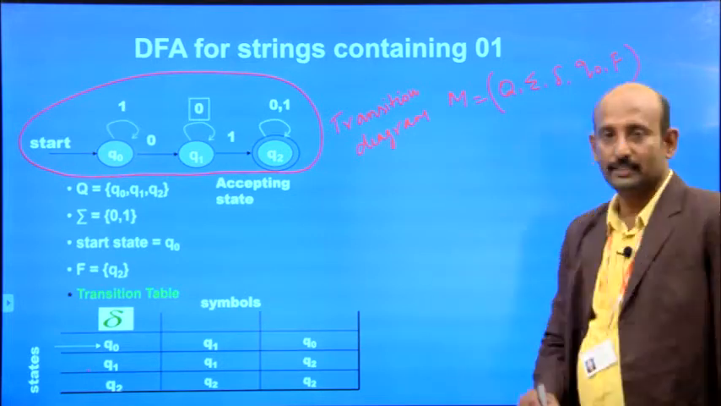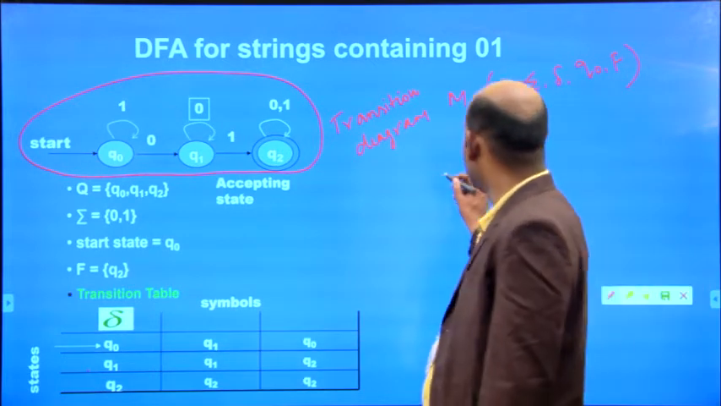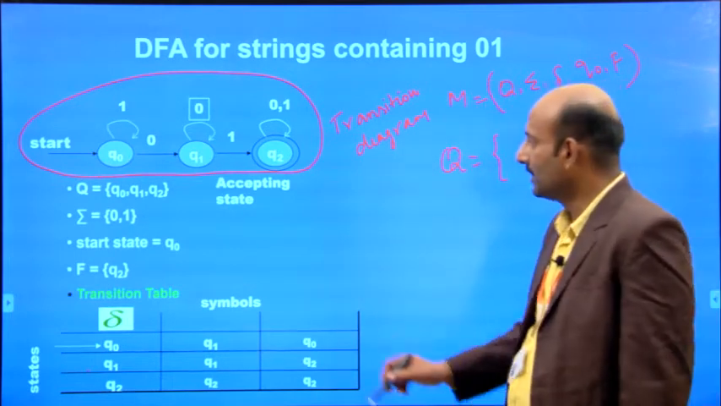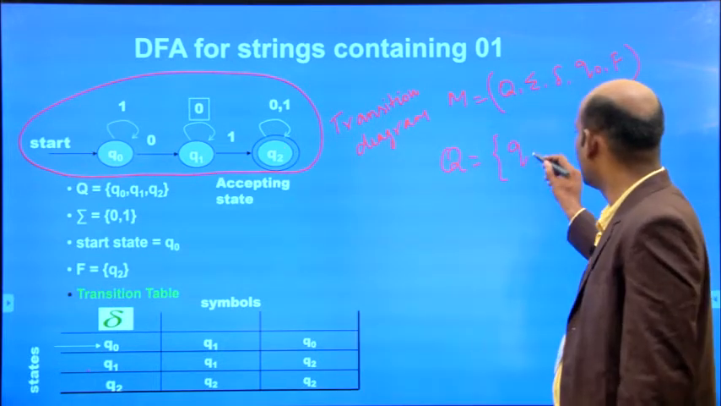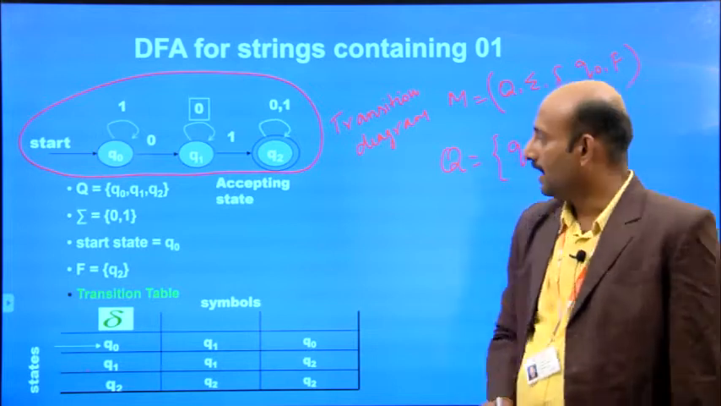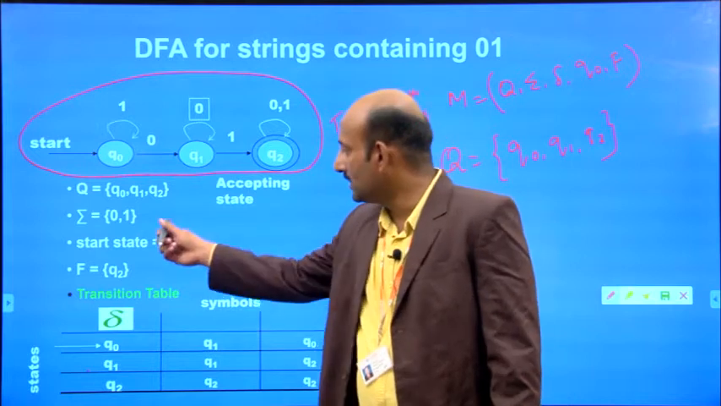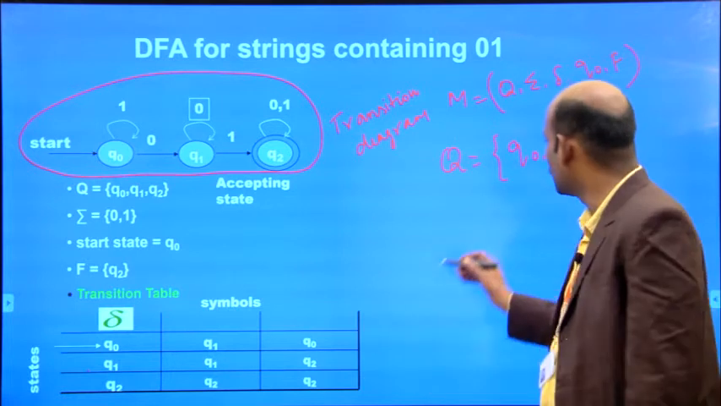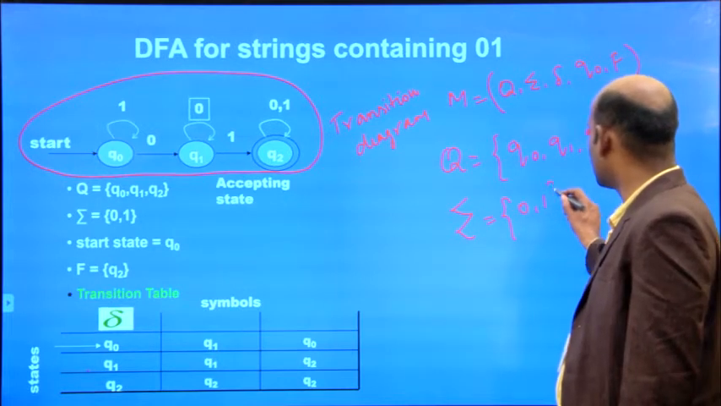Okay. So what is Q? Q is a finite set of states. What are the states from this transition diagram? That is Q0, Q1, Q2. So you have to write Q0, Q1 and Q2, right? And next is sigma. Sigma is an alphabet, in the form of binary strings. Binary strings means zeros and ones. So sigma contains zeros and ones, right?